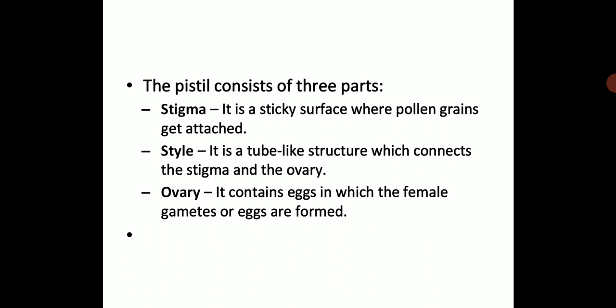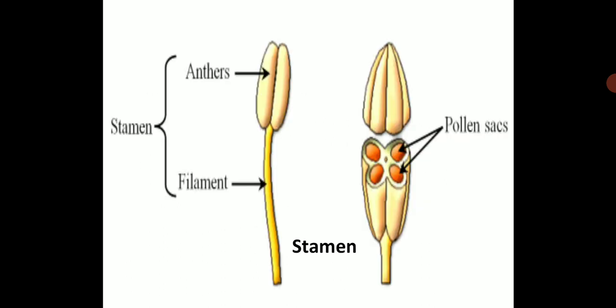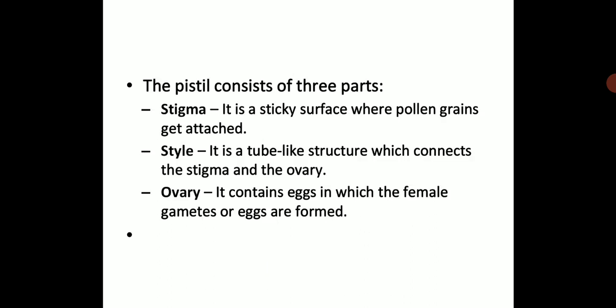Just now we learned, from the stamen, that is from the anther, the part of a stamen, which is the male reproductive part. So it will stick to the stigma, that is a sticky surface of the female reproductive part.